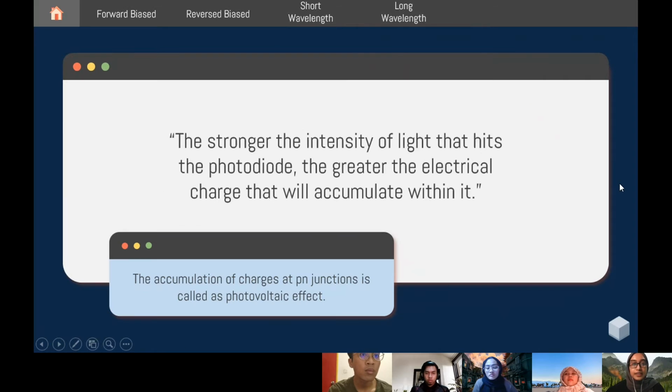The stronger the intensity of light that hits the photodiode, the greater the electrical charge that will accumulate within it. Just now, I mentioned that lights have different lengths of wavelength. So the long wavelength will create a stronger intensity of light and thus it will make the side have a greater electrical charge that will accumulate within it. The accumulation of charge at p-n junctions is called the photovoltaic effect.